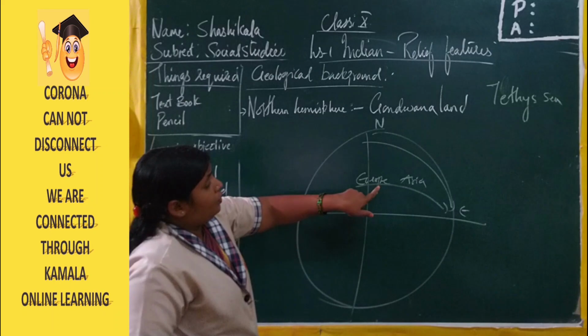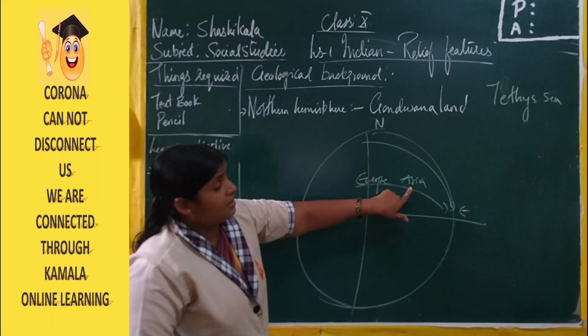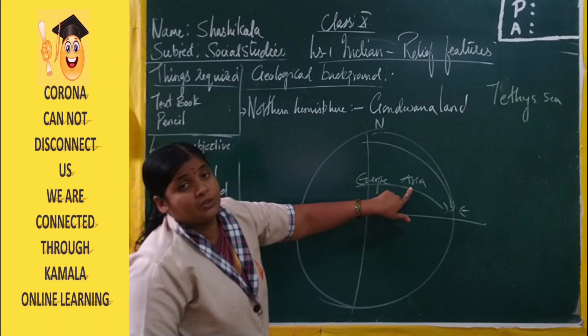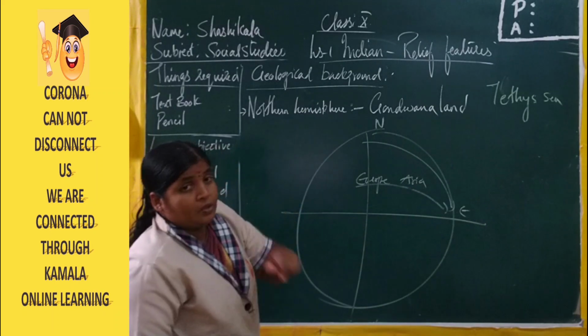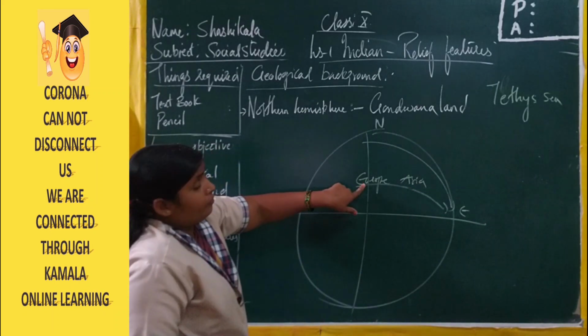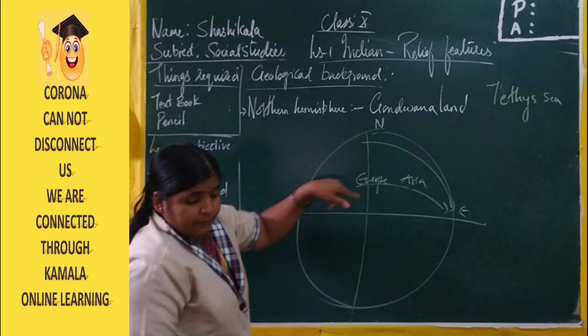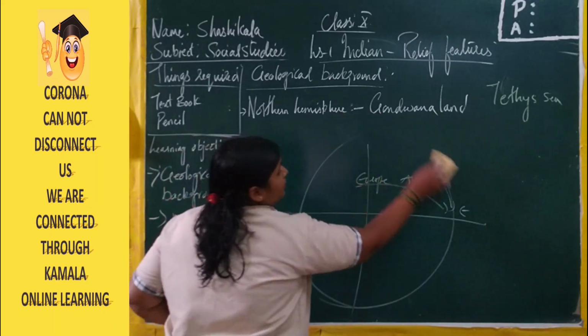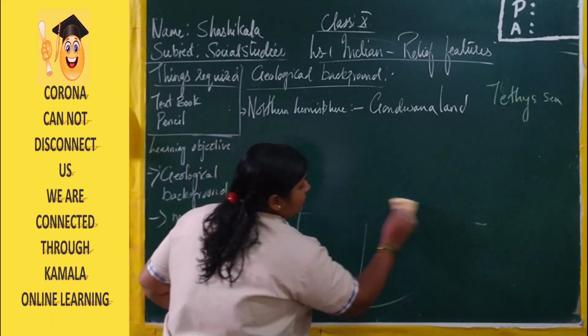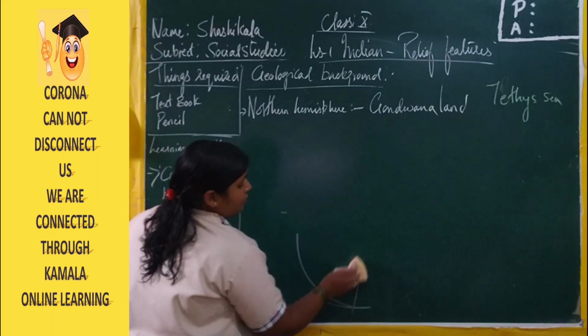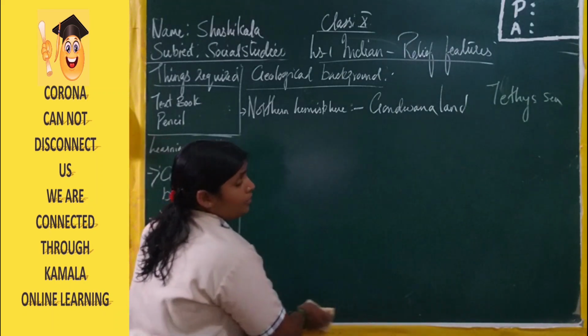India will lie under the Indian Peninsular Plate, or the Peninsular India Plate, and Europe will come under the Eurasian Plate. Now here all the continents have their own place, and still we can observe that we people keep on moving.